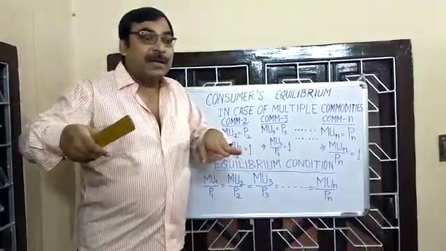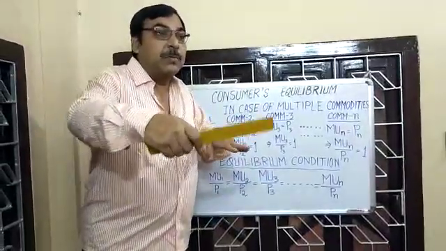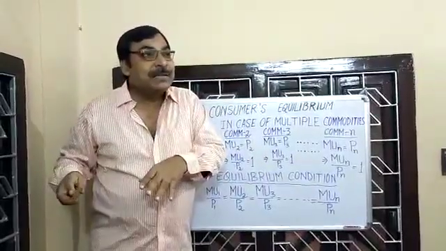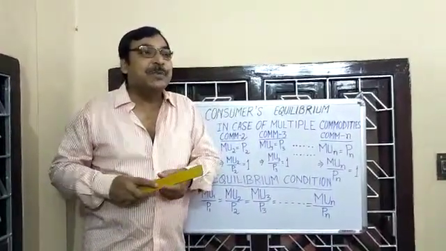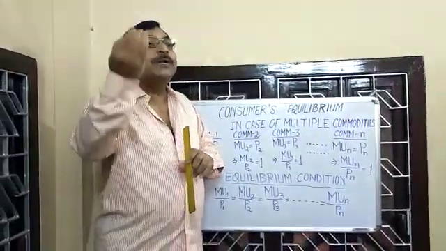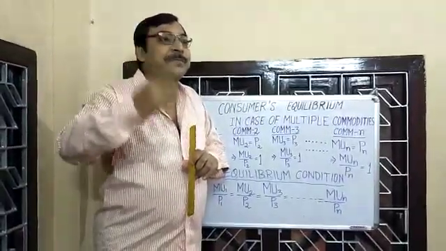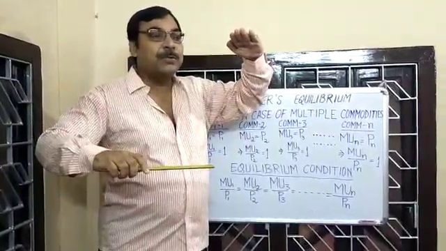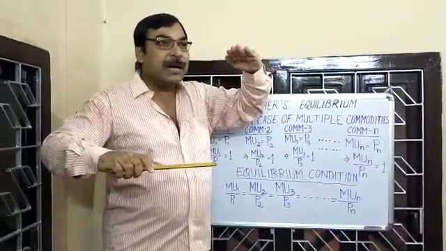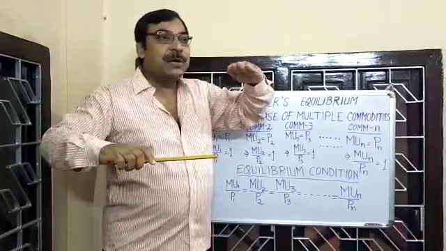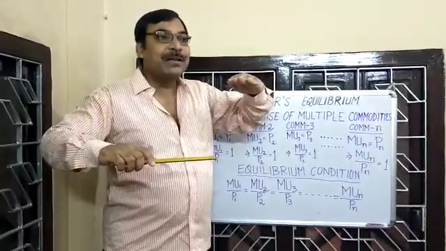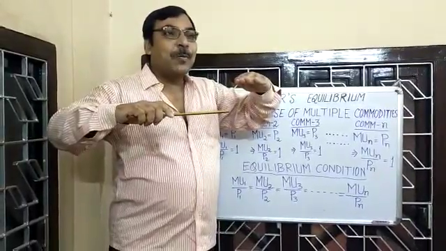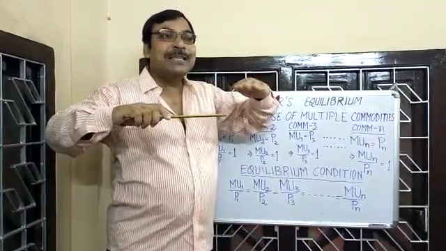On the other hand, if the consumer is consuming more of commodity 1, that means commodity 2 is consumed less. When commodity 2 is consumed less, marginal utility of commodity 2 will rise. So when MU1 by P1 is greater than MU2 by P2, MU1 by P1 will start to decline because the consumer is consuming more of commodity 1, and MU2 by P2 starts to increase because commodity 2 is being consumed less.